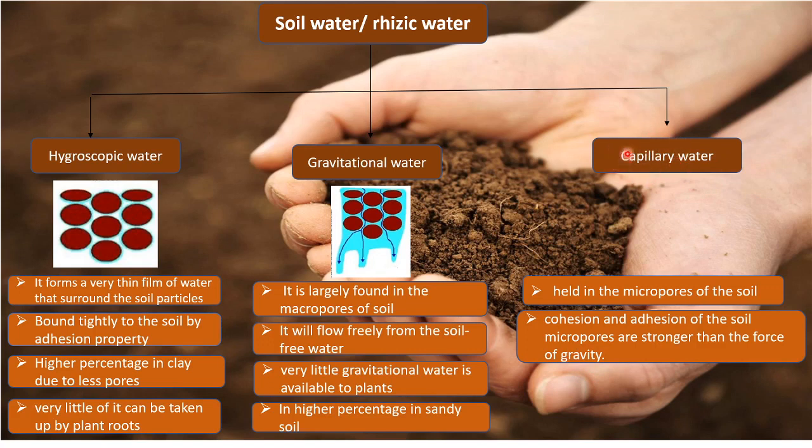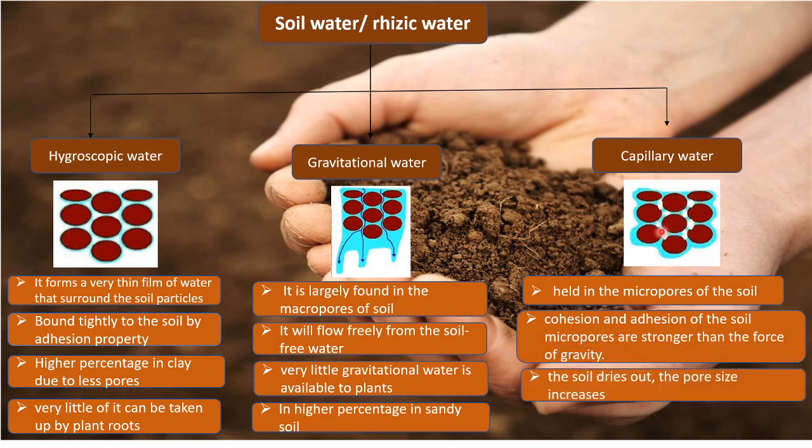If you know, a capillary has molecules going in one line. The same principle applies here, where all the molecules of water pass through in a capillary formation. This is the figure of the capillary water, where you can see the cohesion and adhesion force between soil and water molecules.